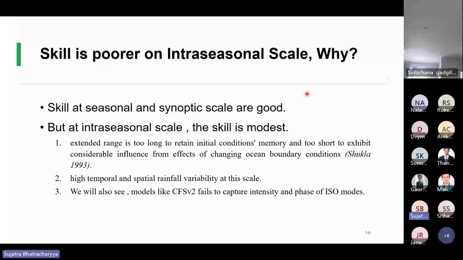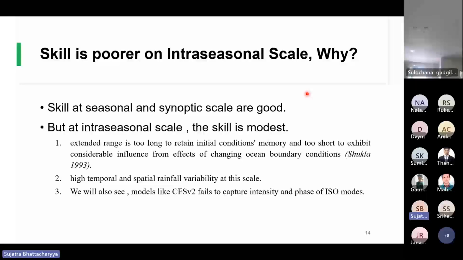Now, why is skill poor on the intra-seasonal scale? We have seen that the skill at seasonal and synoptic scales is good, but at intra-seasonal scale the skill is modest. There are many reasons; I have stated 2-3. First, the time scale itself. Extended range prediction means predicting 10 or 15 days ahead, and this time period is too long to retain the initial condition memory and too short to exhibit considerable influence from the changing ocean boundary layer.